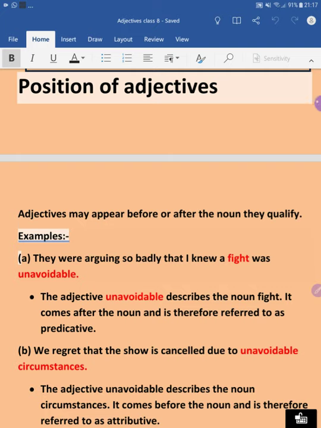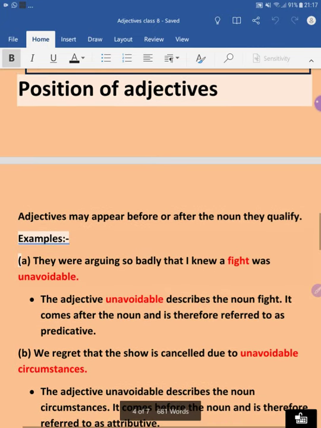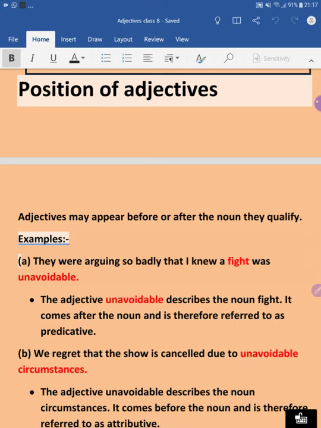Now I, Ajay Kumar, your English teacher, am going to teach you the topic which remained yesterday, and that is adjective. In the first part of adjective, we learnt about the adjective definition, its kinds, and possessive adjectives versus possessive pronouns. The next topic we are going to cover today is position of adjectives.